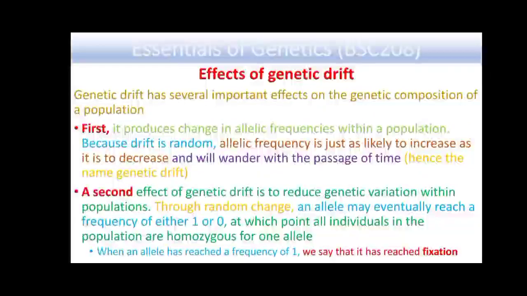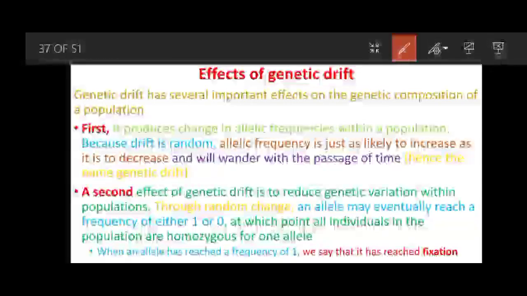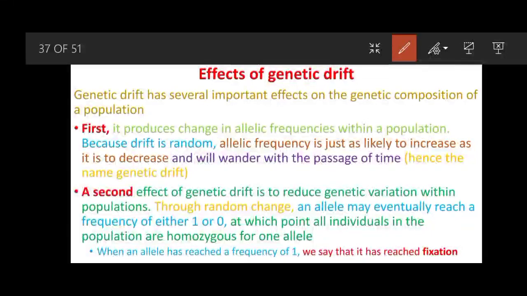So now, effects of the genetic drift. Genetic drift has several important effects on the genetic composition of a population, and in this regard, the first one is that it produces changes in allele frequencies within a population. Because drift is random, allelic frequency is just as likely to increase as it is to decrease and will wander with the passage of time, hence its name, genetic drift.